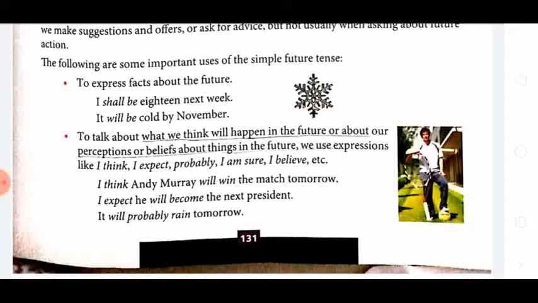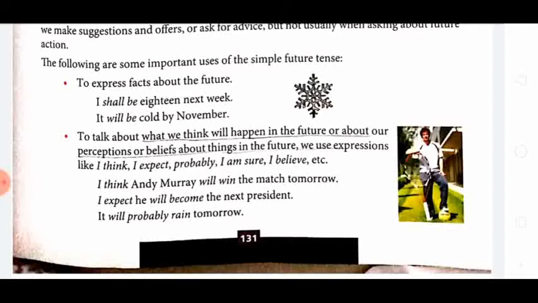Now it is a fact only, if your birthday is next week, then you will be of that age. It will be cold by November. It is also a fact because from November the cold starts. It will be summer by April, definitely. So these are facts, and to express facts we use the simple future tense.